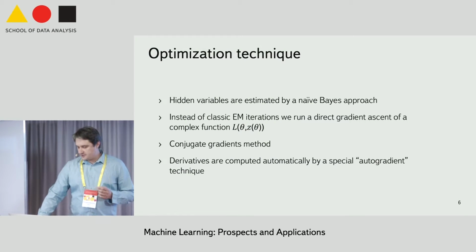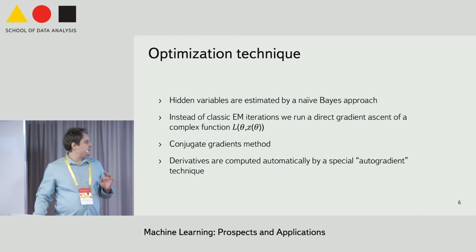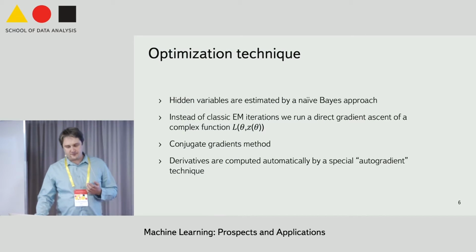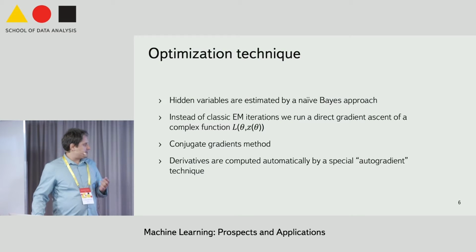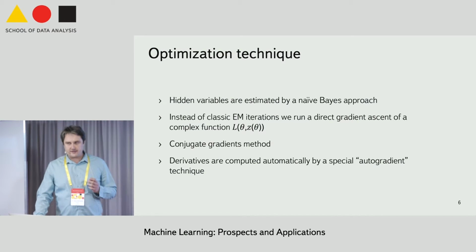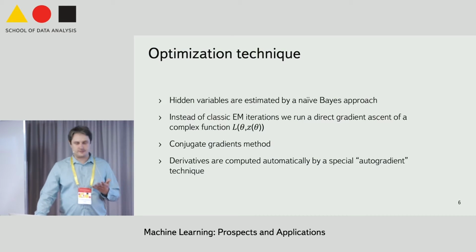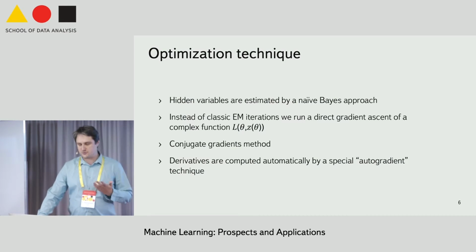The optimization process is pretty much straightforward: naive Bayes to estimate the hidden variables and conjugate gradients to fit the free parameters. One detail I would mention is that all the derivatives are computed automatically. All I had to code manually was the likelihood function itself. All the rest was done by the machine.